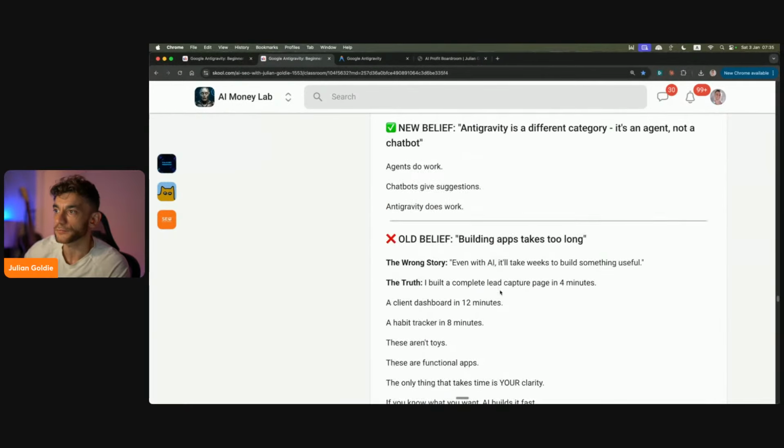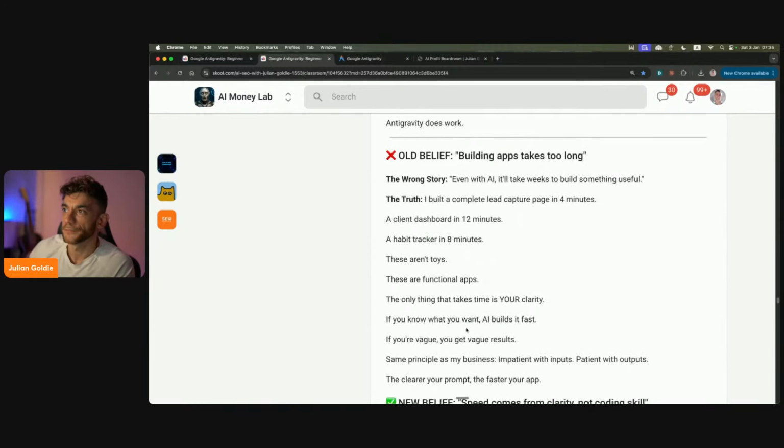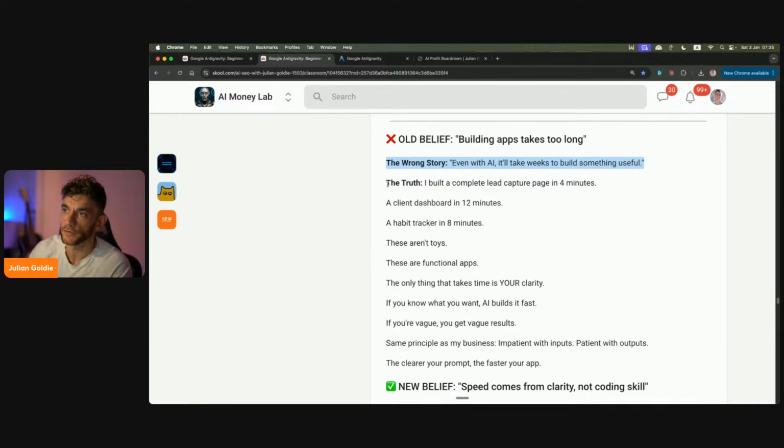Now, some people are also going to say building apps takes too long. And the wrong story that some people tell themselves is even with AI, it's going to take weeks to build something useful. But the truth is, we built that landing page that is useful and can capture leads, as I've shown you today, in what, like 4 or 5 minutes. You can build a client dashboard in 12 minutes. You can build a habit tracker in 8 minutes. And these aren't toys.